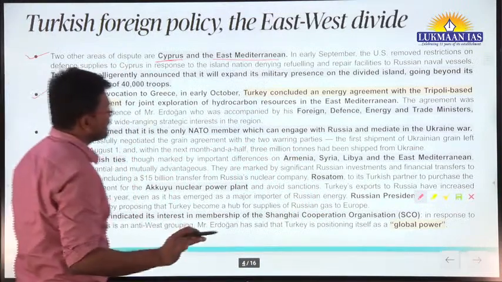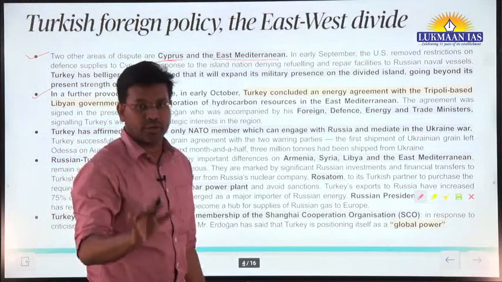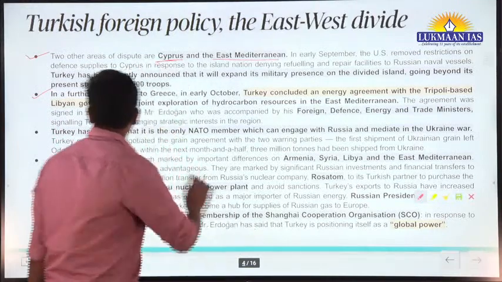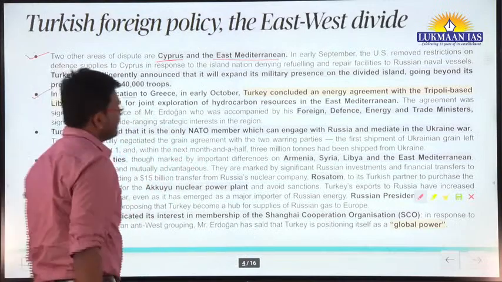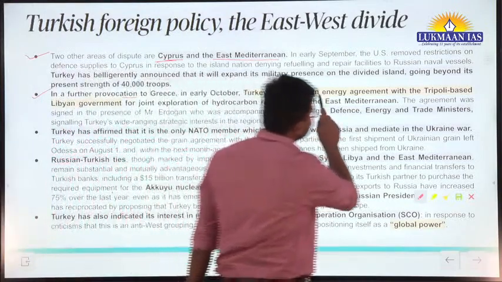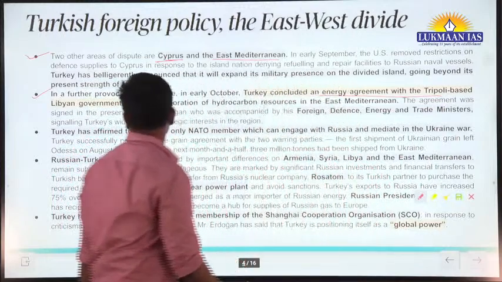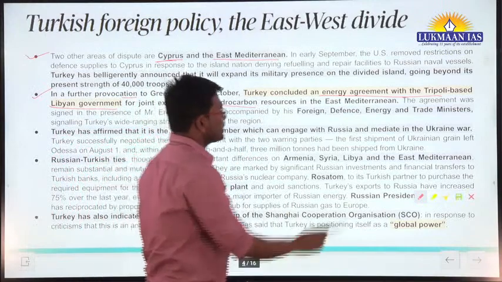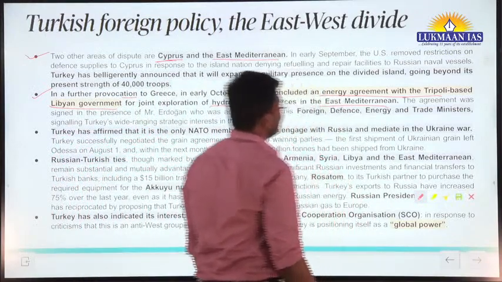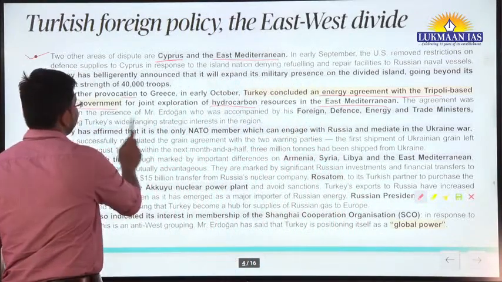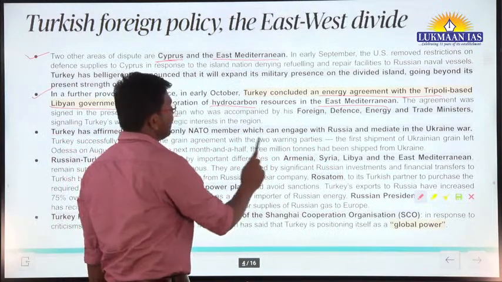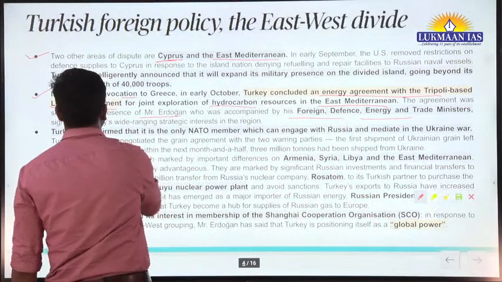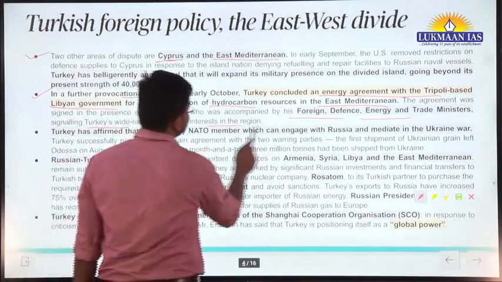Now what has happened is that Turkey has provoked Greece. Okay, so in a further provocation to Greece, Turkey concluded an energy agreement with the Tripoli-based Libyan government for joint exploration of hydrocarbon resources in the East Mediterranean. The agreement was signed in the presence of Mr. Erdogan, who was accompanied by his foreign, defense, energy and trade ministers, signaling Turkey's wide-ranging strategic interest in the region.